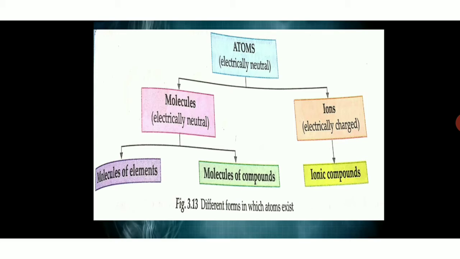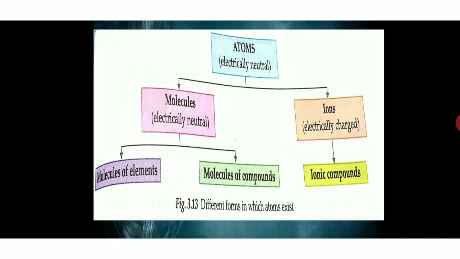Any charged element formed by either gaining or losing an electron is called an ion. I have already discussed with you the first 20 elements, their atomic numbers, their valencies, and their molecular masses, right? So, till here, I think it's clear.